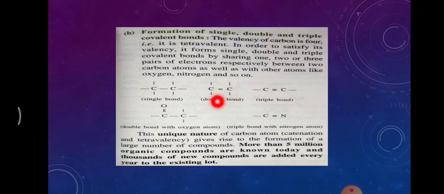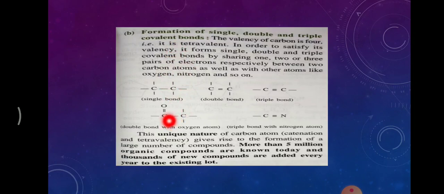So this is a double bond. Suppose between 2 carbon atoms I draw a double bond, this will come in the category of double bond compounds. This carbon has 4 electrons. Out of 4 electrons, 3 electrons are shared with another carbon, whereas 1 electron is still free to be shared with any other element.